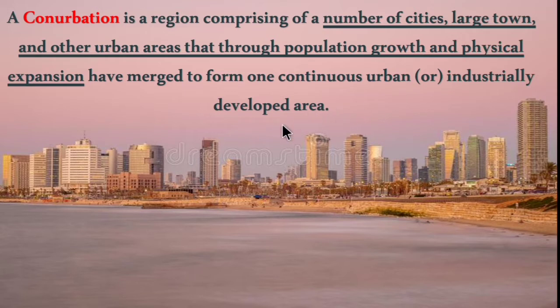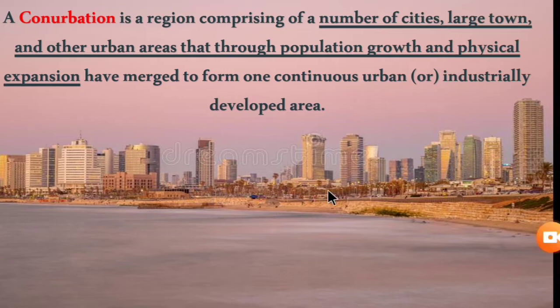So conurbation means it is a combination of other cities and towns and other urban areas.